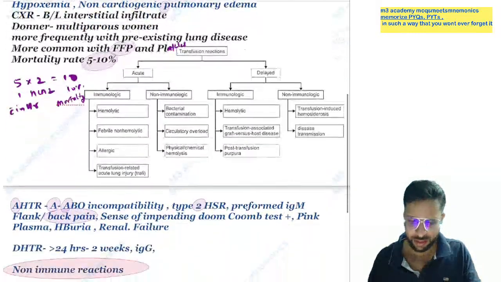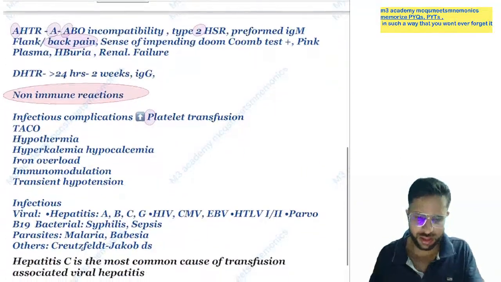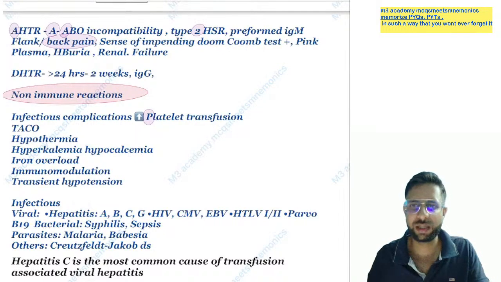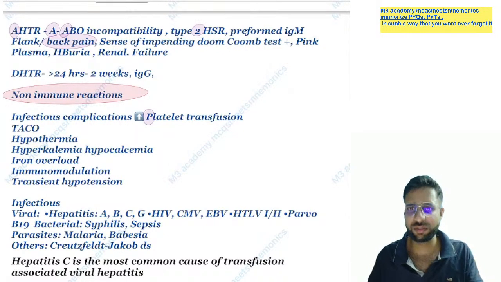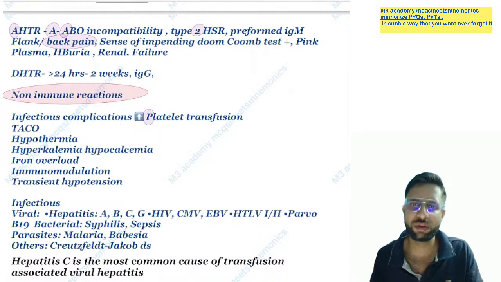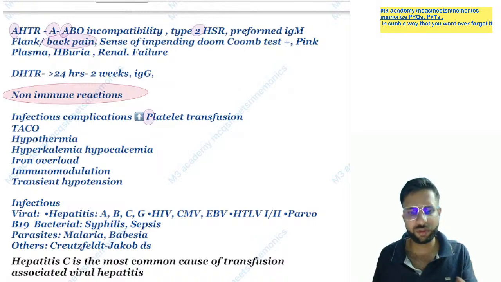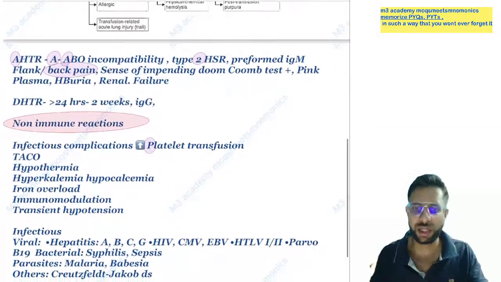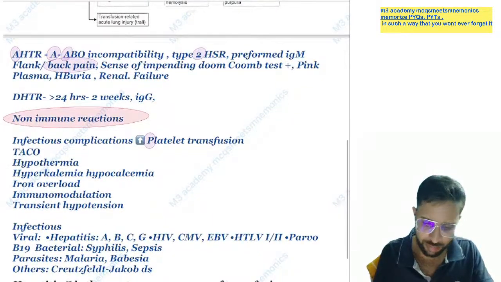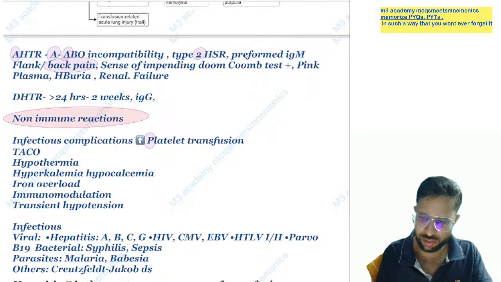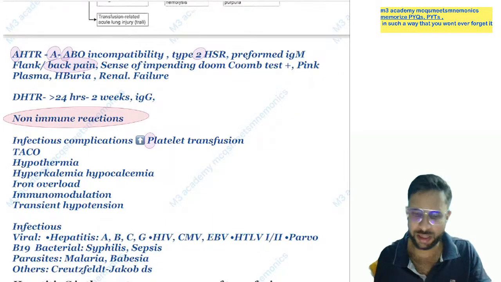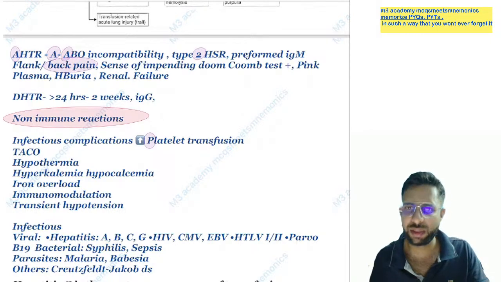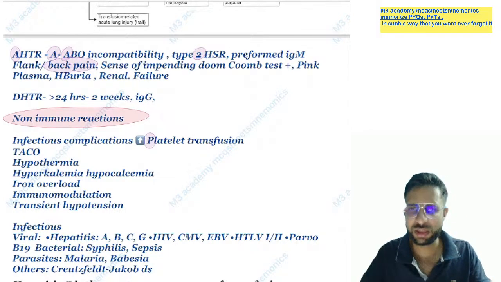Yes, so now the next transfusion reactions are acute hemolytic and delayed hemolytic. As the name suggests, acute and delayed. So acute is within 24 hours, delayed is more than 24 hours up to a week. Acute, A for A, you can remember acute hemolytic reaction. A for ABO incompatibility is there. Yes, A and A you can match. A for acute hemolytic reaction, A for ABO incompatibility, and this is a type 2 hypersensitivity reaction.